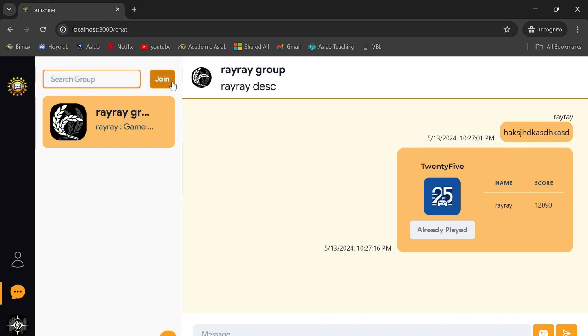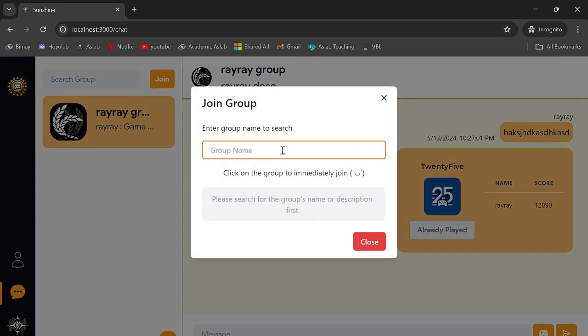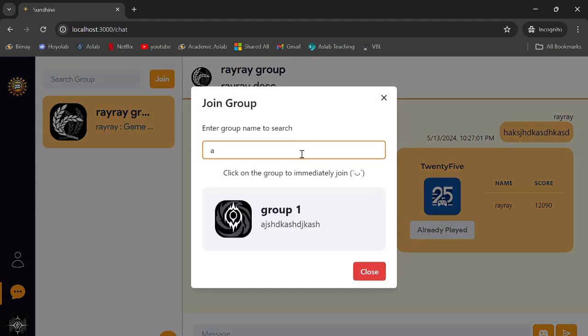You can also search a group here, or maybe I'll try to join one. There should be some groups available in the database already. If you want to search a group, you can just search the group name, or it'll also actually detect the description. So if I type in A here, it'll detect the A in the description for group 1. If you want to join the group, you can just click on it.